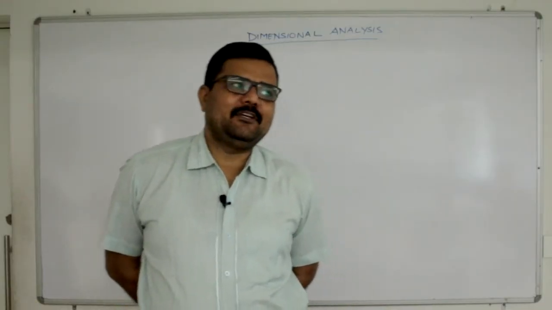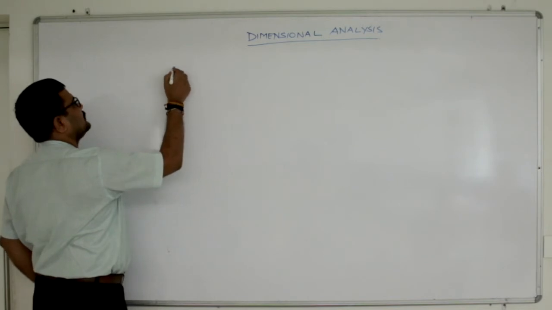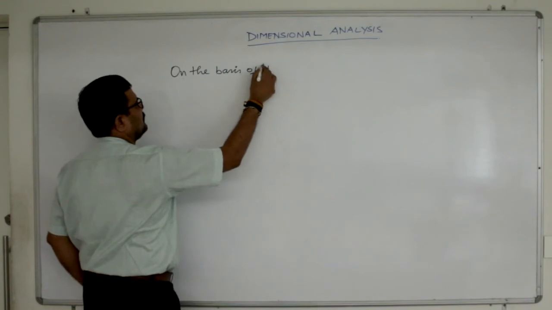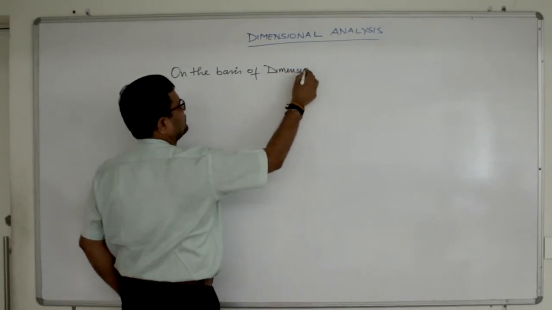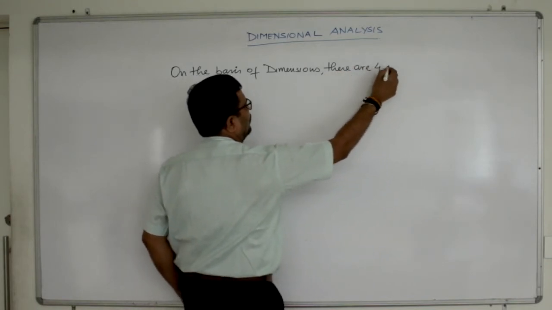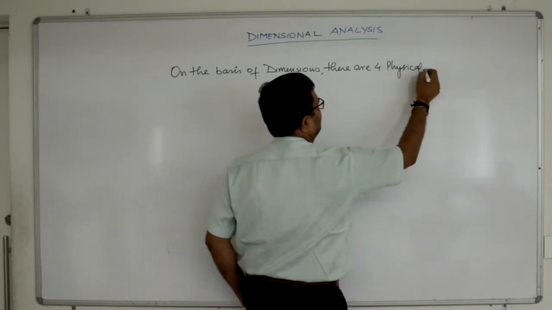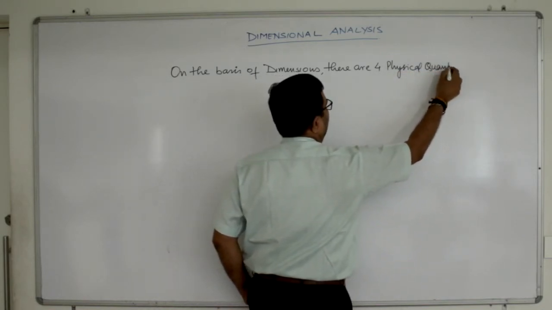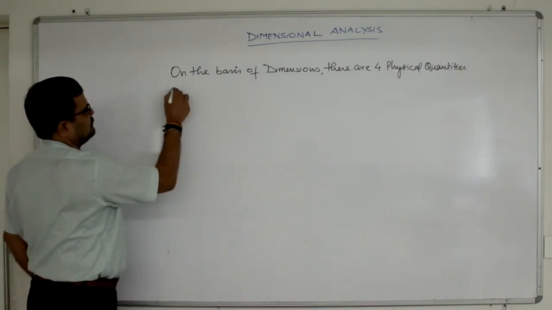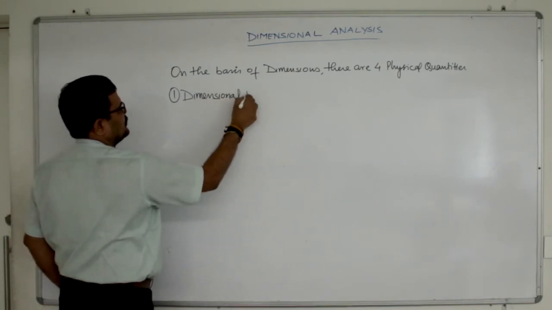Now on the basis of dimensions there are 4 physical quantities which we will discuss now. First one is dimensional variables.